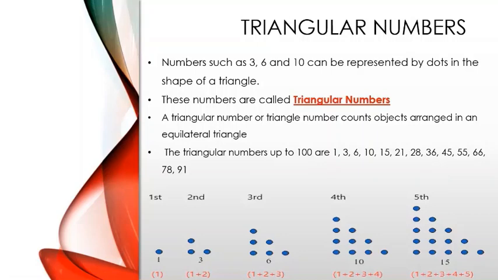The first one is just 1, which is a small dot. The second one is 3 dots, which is in the shape of a triangle. The third one is 6 dots. The fourth one is 10 dots and the fifth one is 15 dots.